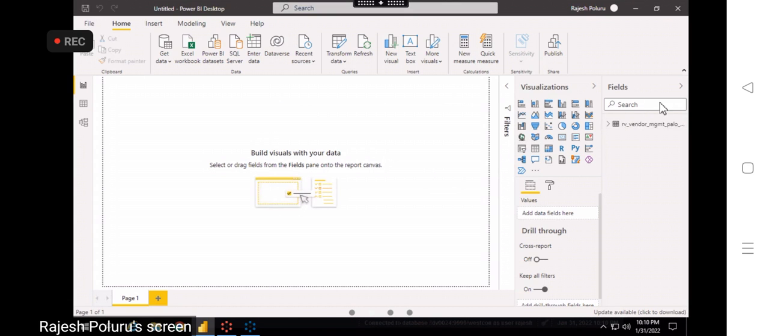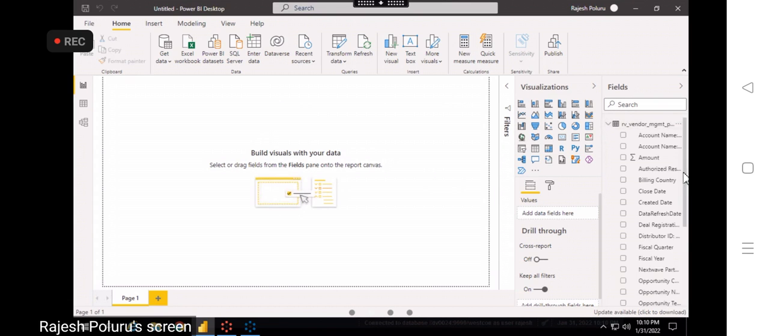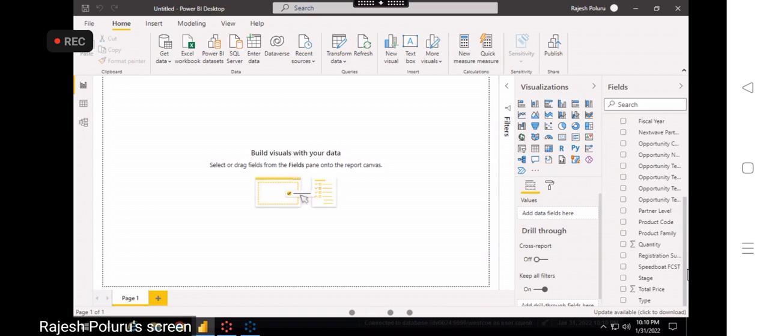See, now we have loaded the data into Power BI Desktop. Once we load the data, just observe: we have connected with the import mode, right? You can see the report tab, the data tab, the relationship tab, the model tab. All these tabs are available by using import mode. Just remember this.